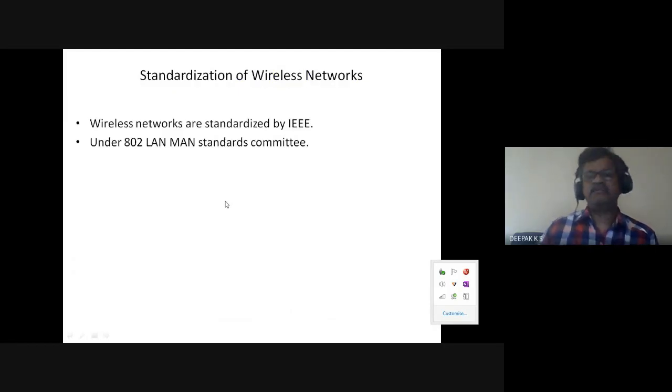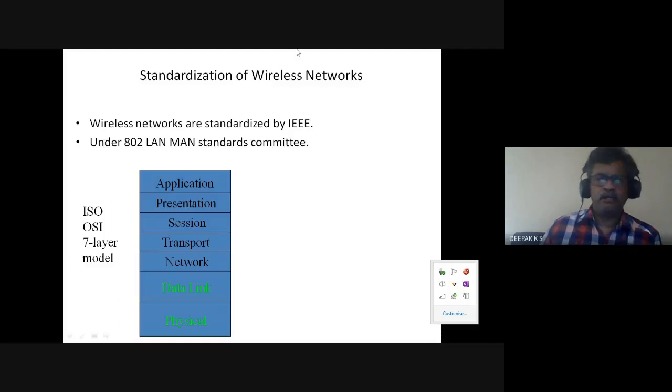So wireless networks are standardized by IEEE. So there are 802 LAN, PAN and MAN standards committees. LAN is working group 11, MAN is working group 16 and PAN is working group 15.